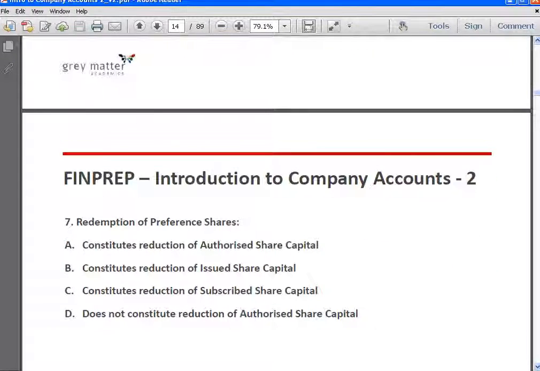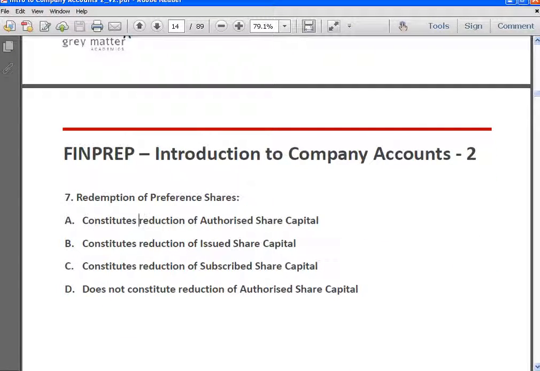Next, redemption of preference shares constitutes reduction of authorized capital, constitutes reduction of issued capital, constitutes reduction of subscribed share capital, does not constitute reduction of authorized capital. Redemption of preference shares does not constitute reduction of authorized capital is the answer.